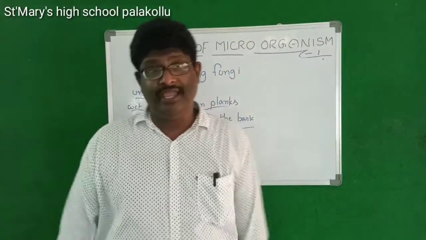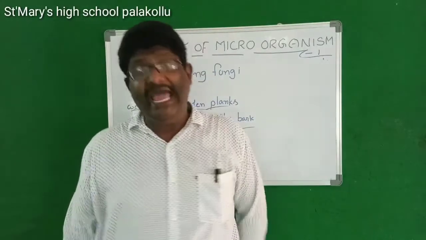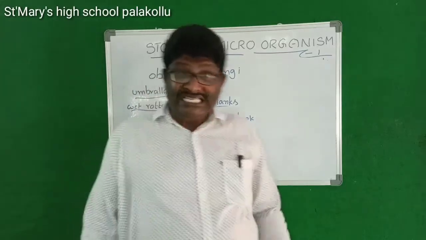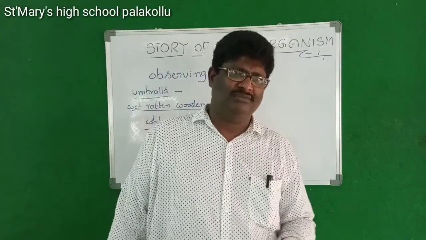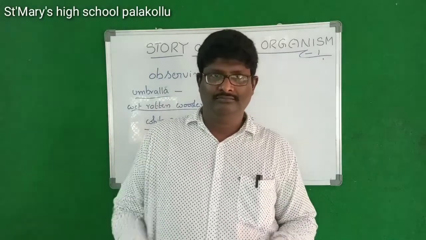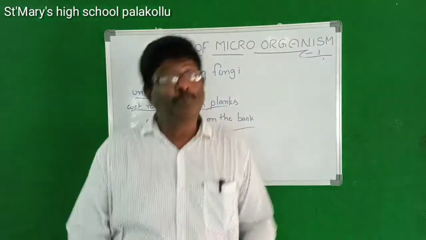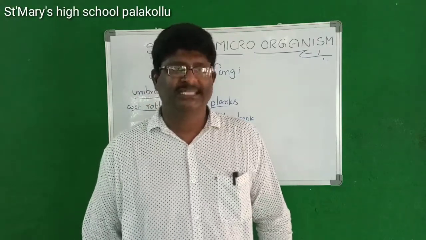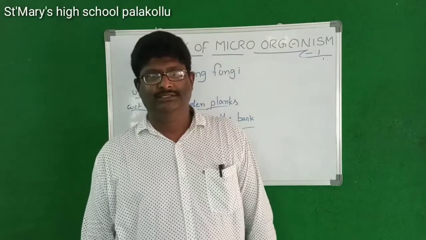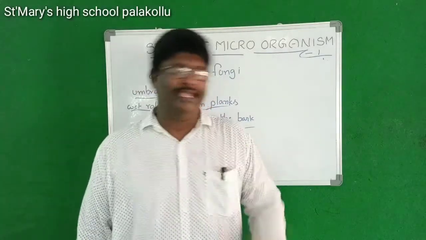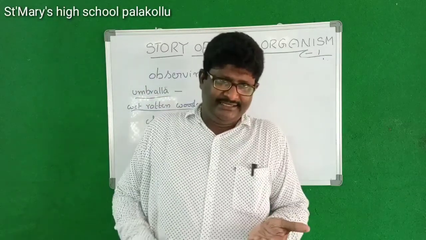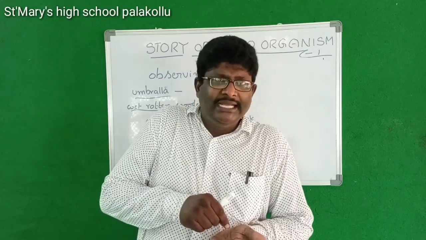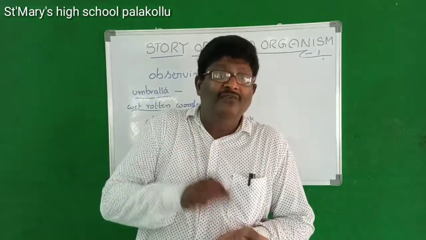How can we see this fungi? If you want to see fungi, for that we have to do an activity. Take some rotten vegetables or spoiled bread. Anyone we can select for doing this experiment. To find fungi, when we are taking spoiled bread, from that we have to take a little piece with the help of forceps.